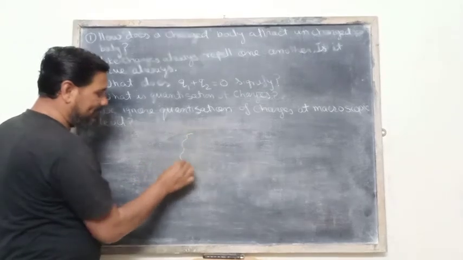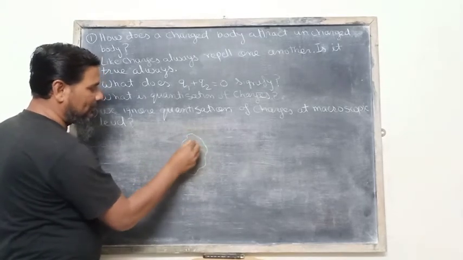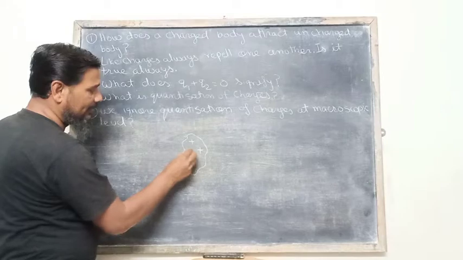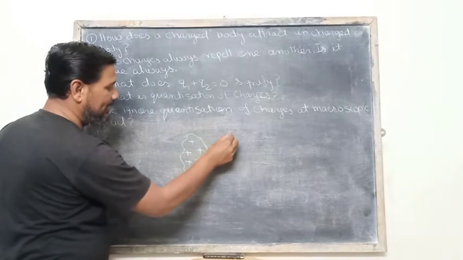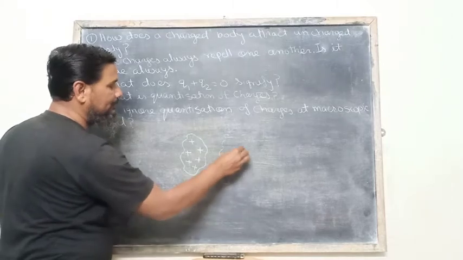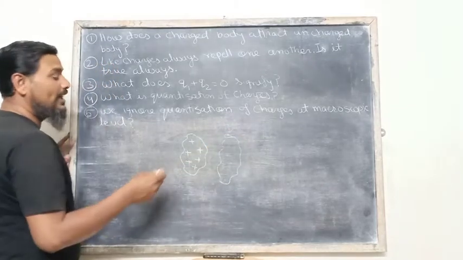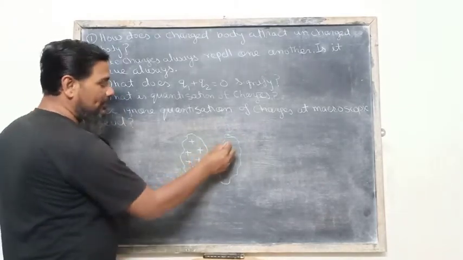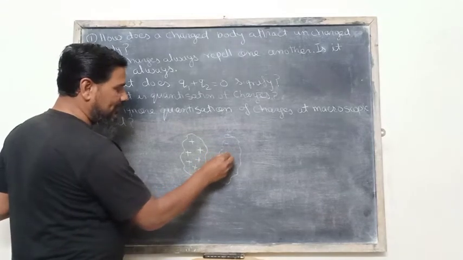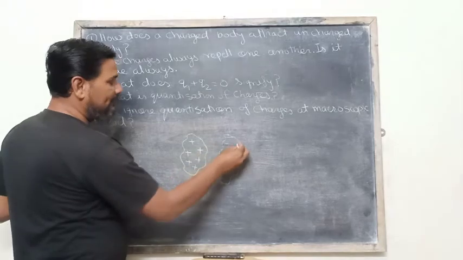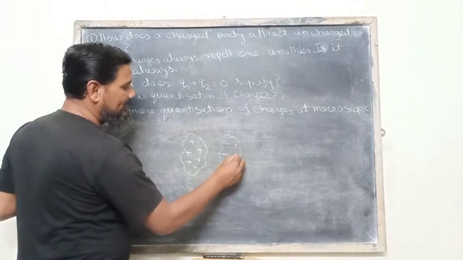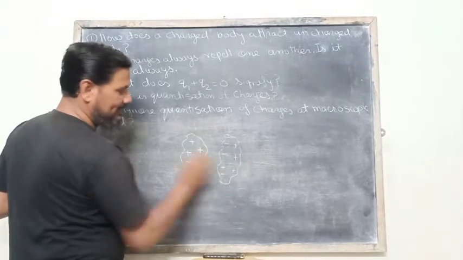When we take a positively charged body and bring it close to an uncharged body, then by the process of induction, a negative charge is induced at the closer surface and a positive charge is induced at the opposite surface.